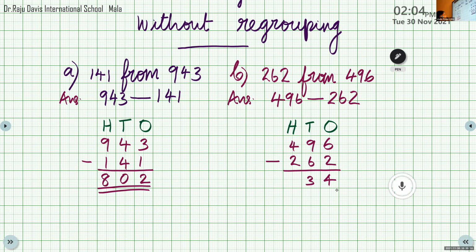Now I will write C and D here. C, 795 minus 462. Please write the question and solve. 795 minus 462.